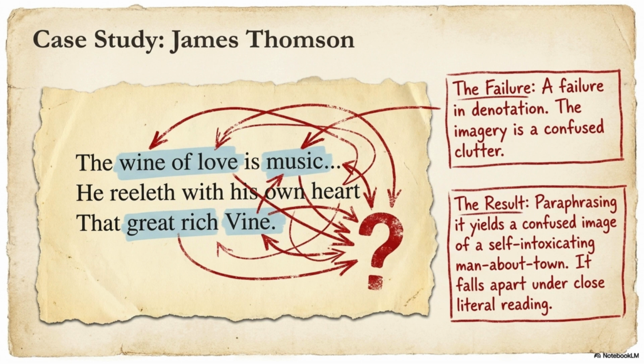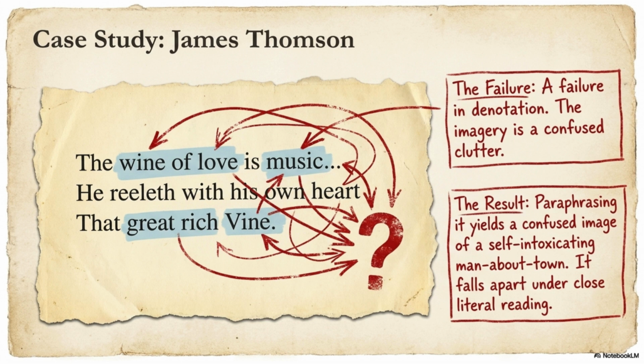Breaking down the images. Let us look carefully. The poem contains several different images. Wine. Wine suggests drinking and intoxication. Love. Love suggests emotion and affection. Music. Music belongs to sound and art. Vine. A vine is a plant that produces grapes. Heart. The heart symbolizes emotion or feeling. Now ask yourself, how exactly do all these images fit together?